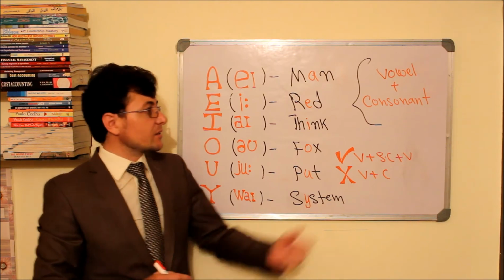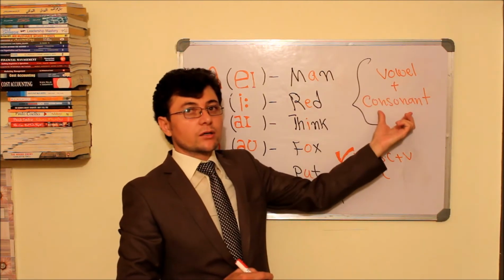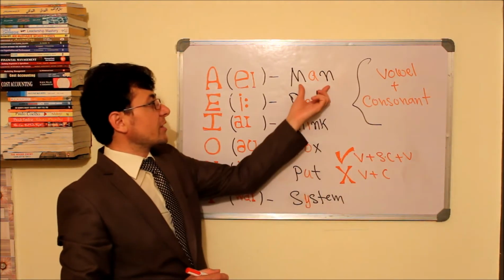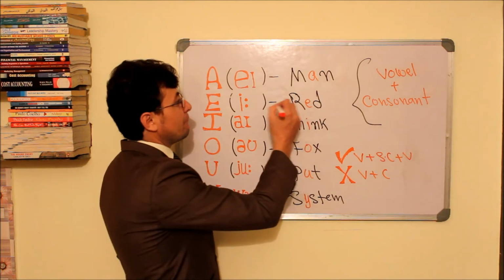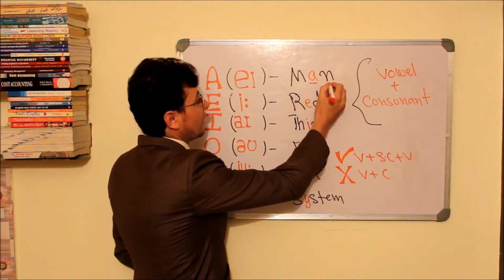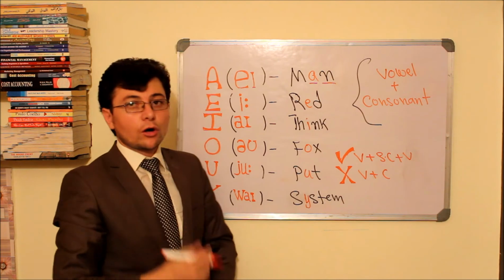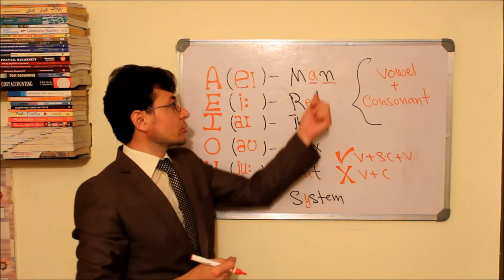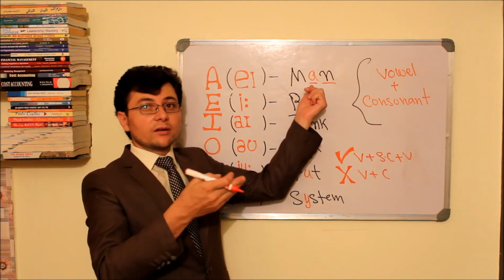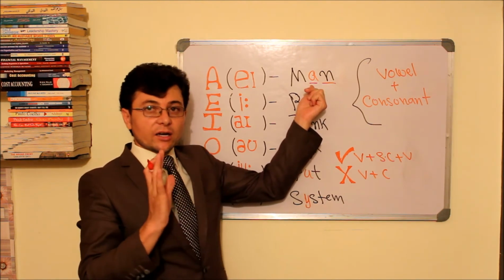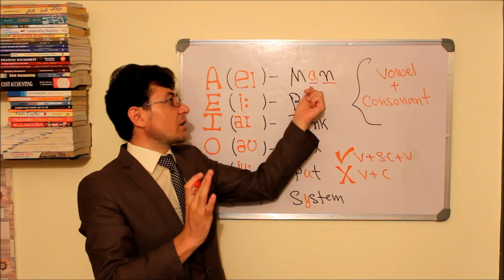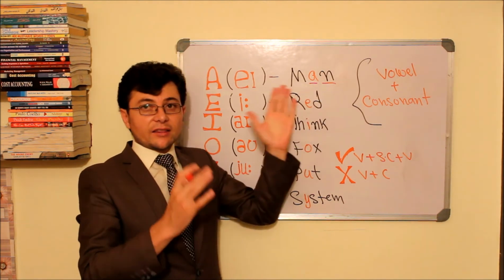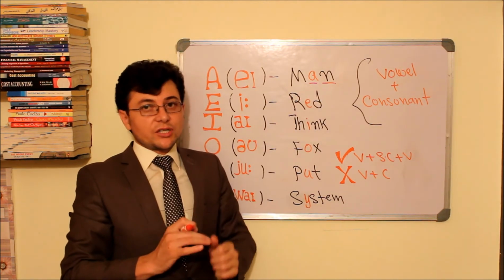The reason is vowel plus consonant. Now look at this word. When we say man, there is a vowel. After the vowel we have a consonant. After the consonant we do not have any other vowel to raise the sound of the vowel in between. So the consonant letter blocks the sound of the vowel letter and the vowel letter loses its original sound.